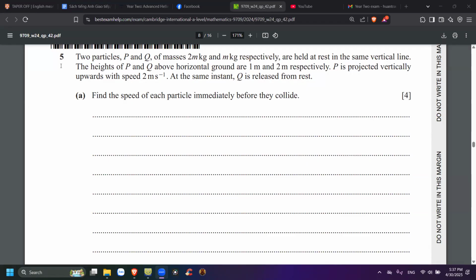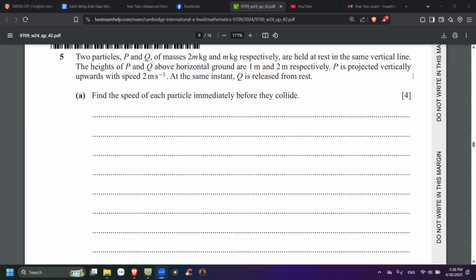Now, question number 5. Two particles P and Q of masses 2m kilogram and m kilogram respectively are held at rest in the same vertical line, not horizontal line, but vertical line. The height of P and Q above horizontal ground are 1 meter and 2 meter respectively.